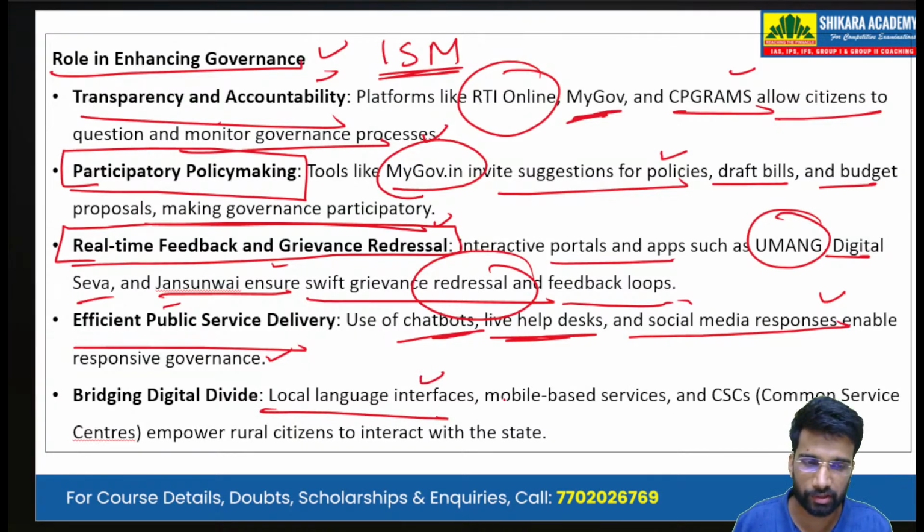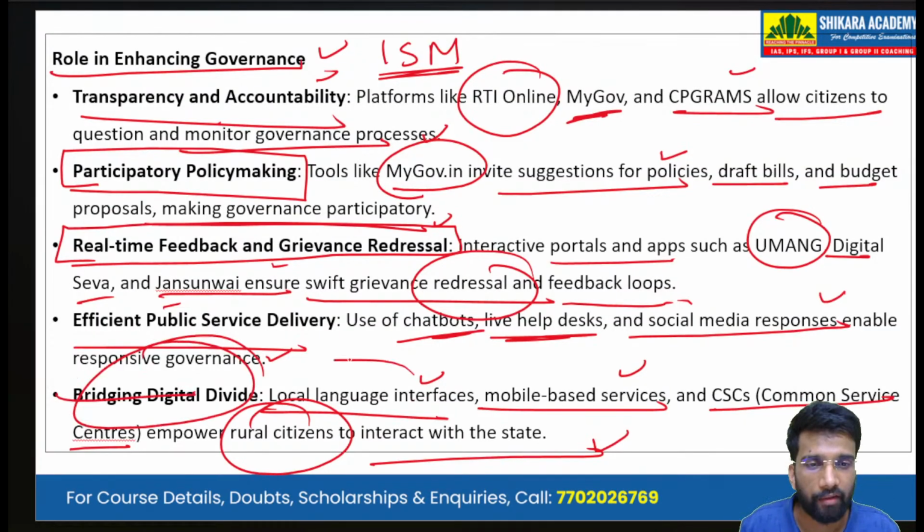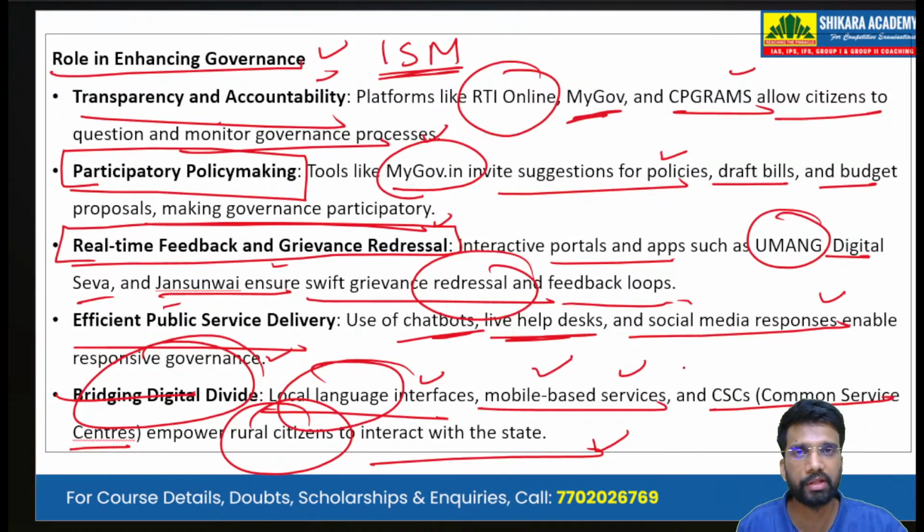The local language interfaces, mobile-based services, and common service centers empower rural citizens to interact with the state. The urban population, up to a certain extent, is able to access these digital services, but the rural people, because of the language divide or language issue, are not able to access these digital services effectively. But the ISM model is now bridging the digital divide by having local language interfaces, mobile-based services, and, most importantly, the common service centers.